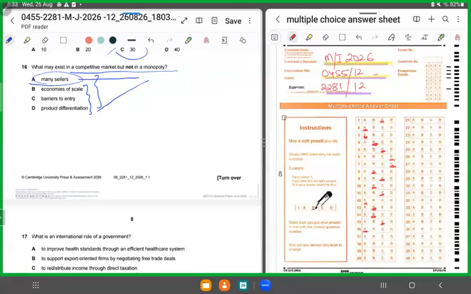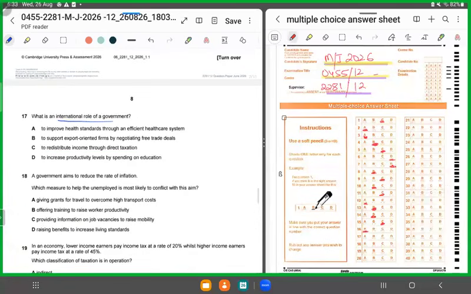Moving forward, 17. 17 says, what is an international role of a government? So when we're talking about an international role of a government, we are talking about the international arena, international trade. A says improve health standards through an efficient healthcare system. B says to support export-oriented firms. C says to redistribute income. D says to increase productivity levels. So notice C, D, and A are all talking about domestic economy. It's B which is talking about international trade. So we'll shade in B as the correct answer.